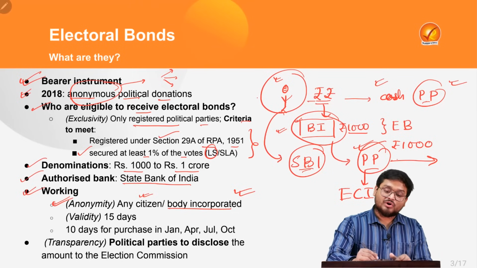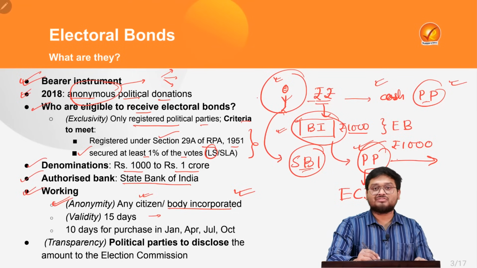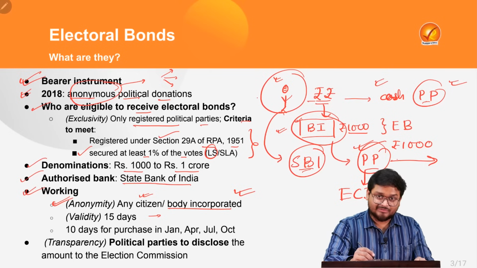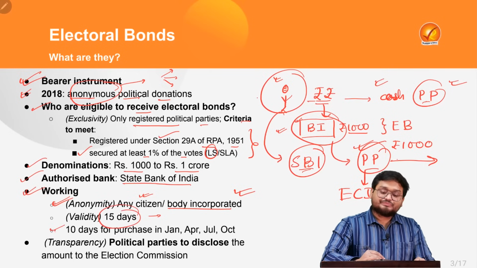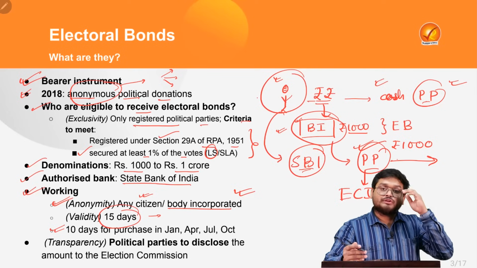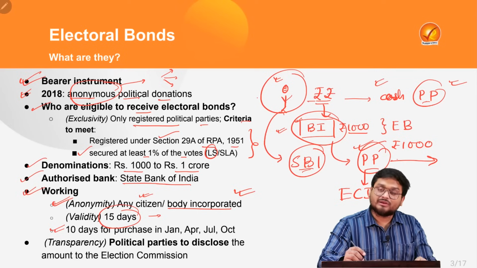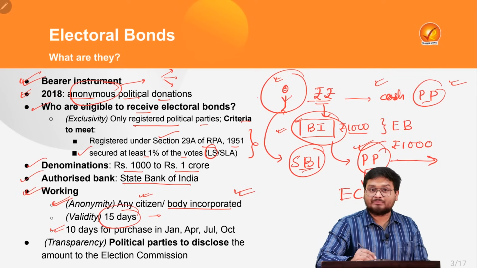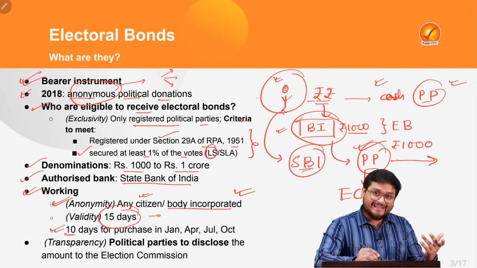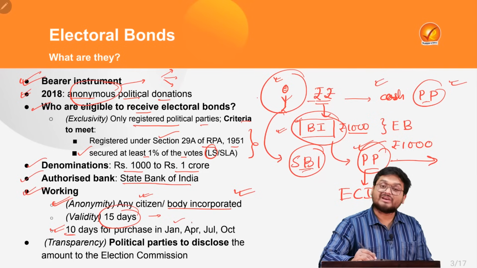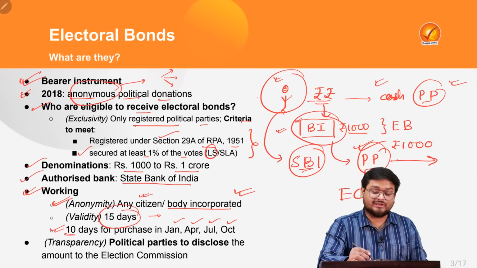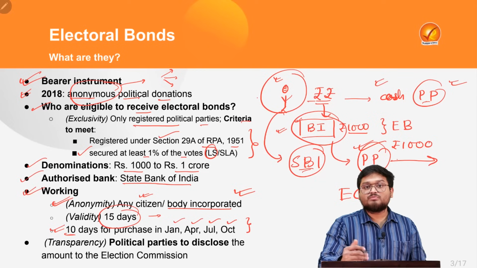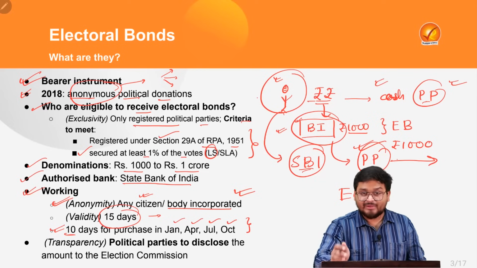Otherwise the funds or the monies will be going to the Prime Minister's National Disaster Relief Fund if the political parties are not encashing it. Electoral bonds were actually released during some particular days of some particular months. These months are January, April, July and August. Now it is uncertain, and it remains to be seen, whether this scheme will be continued through any other legislative measure or not.